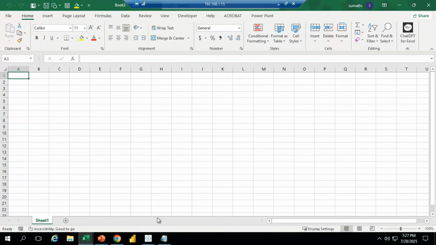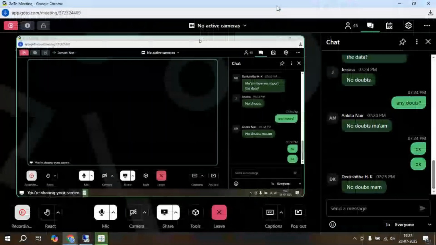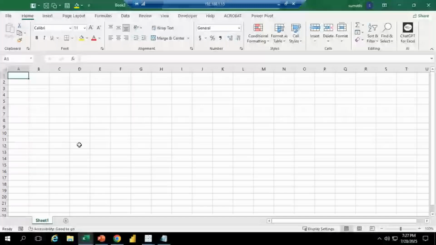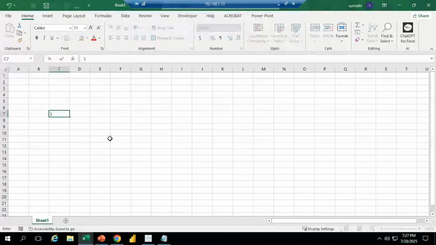How many rows do we have in a particular sheet? You people know about Excel, so you know how many rows we have in each sheet. Actually, in each sheet we have 10,48,576 rows, that is, 10 lakh and more rows in each sheet.